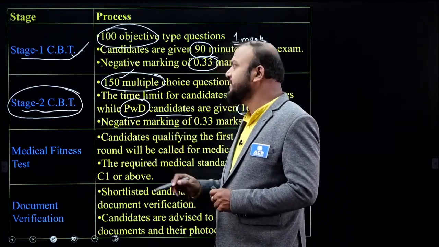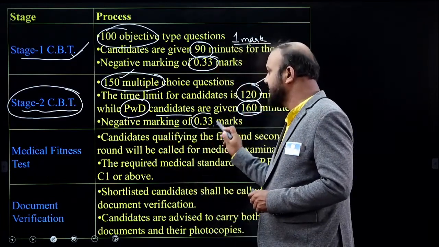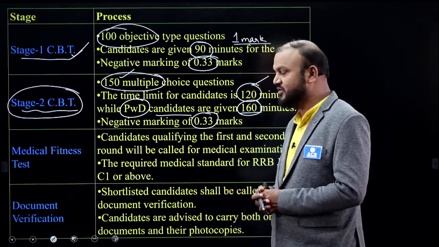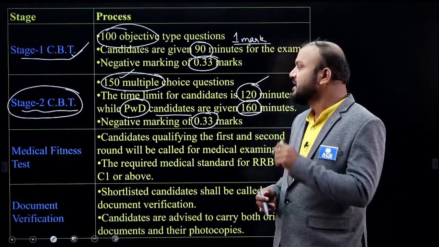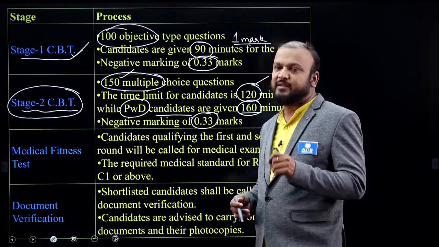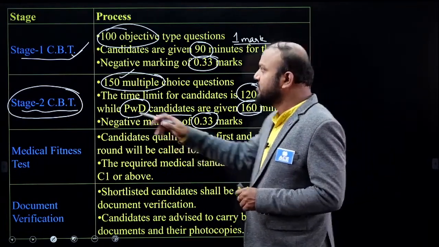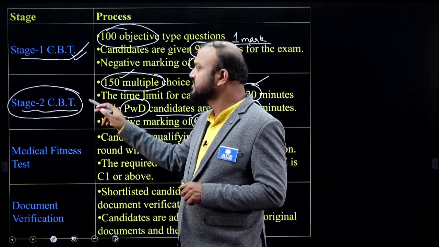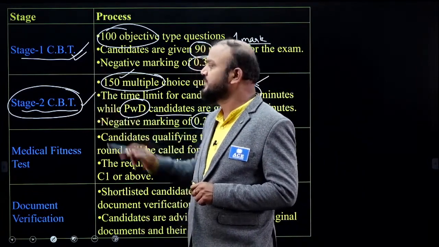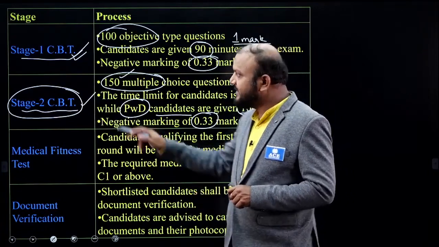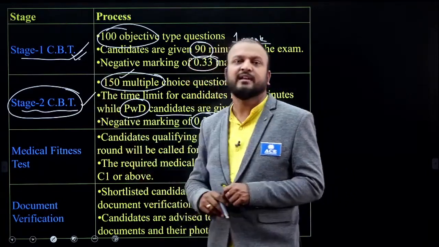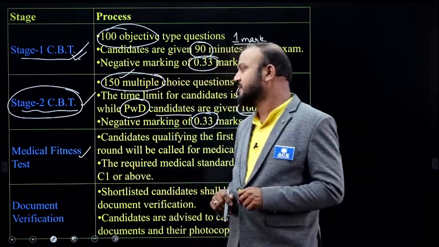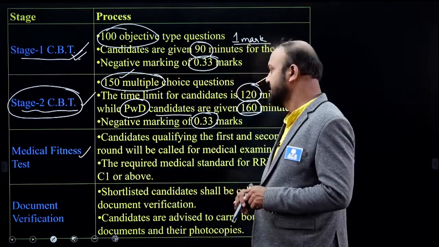And in CBT2 also there is a negative marking of 0.33, means 1/3 negative marking for each question. So be careful, negative marking is also going to play an important role. Those candidates who qualify for CBT1 will be considered, the score to be considered for CBT2, and those candidates who qualify for CBT1 and CBT2 will go for the third round, that is the medical fitness test.